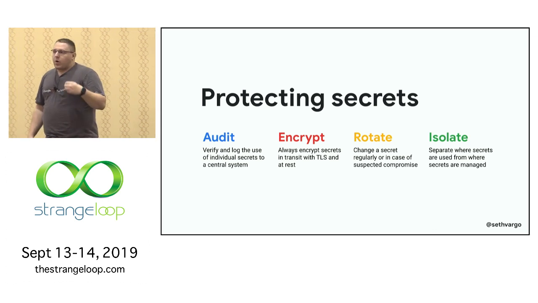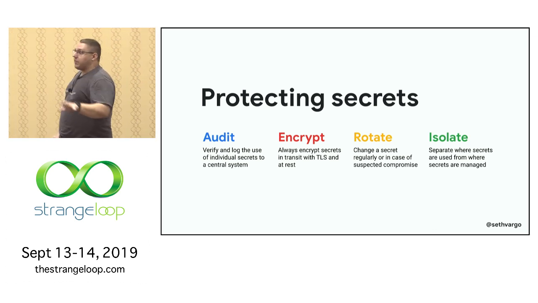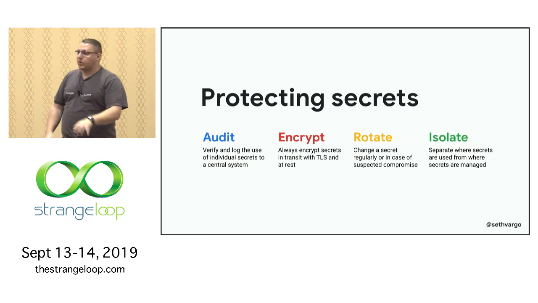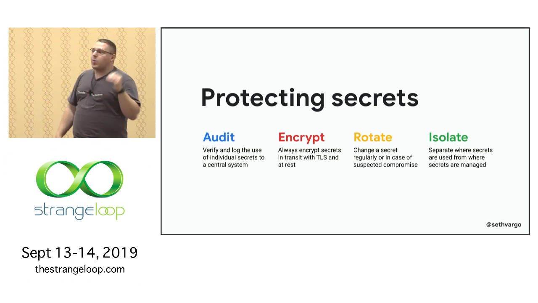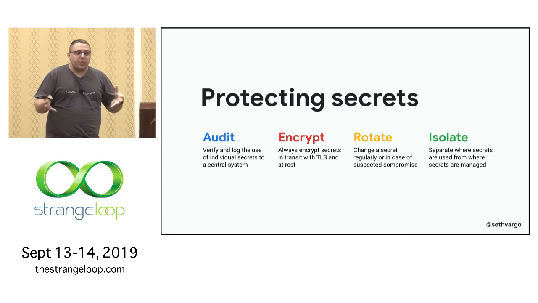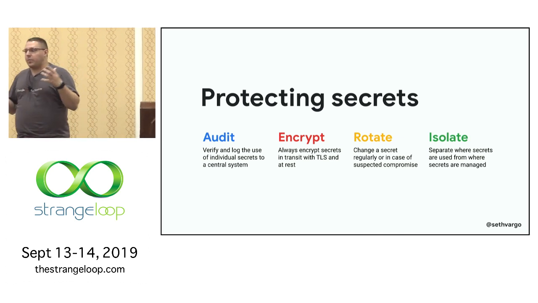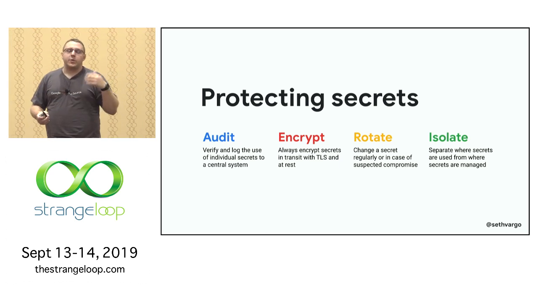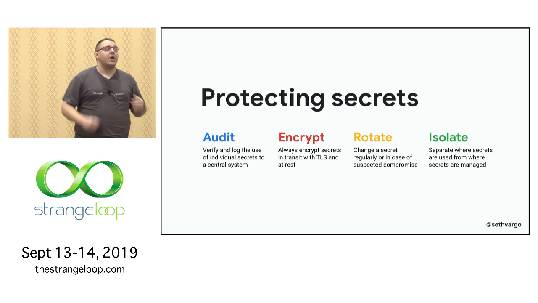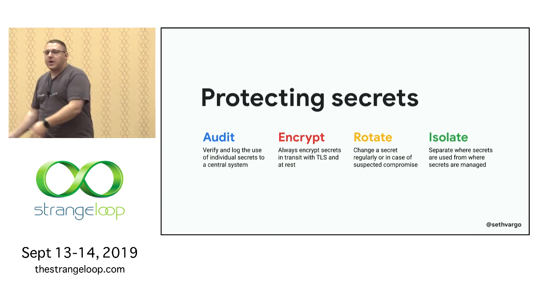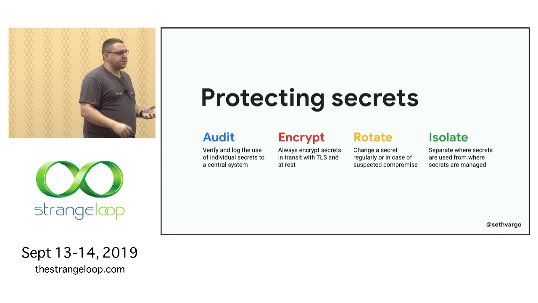The second way that we want to protect secrets is the very obvious one and the bulk of this talk, which is encryption. We want to encrypt secrets at rest, so when they're put on the file system or in memory, and we want to encrypt them in transit using something like TLS or mTLS. On top of that, if you assume that your credentials are going to be leaked or penetrated or stolen in some way, shape, or form, rotation is key. We need to be rotating our credentials as much as possible. Not just our own internal credentials like TLS certificates, but also upstream API keys and certificates and access keys.